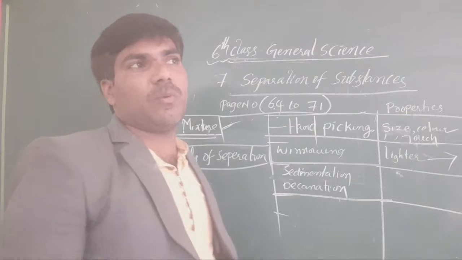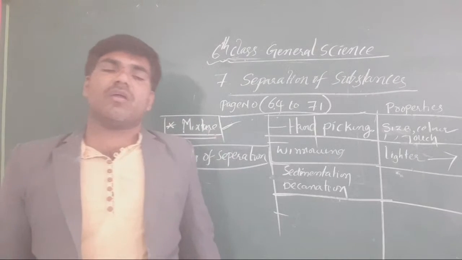That is called what? Sedimentation. Okay, clear or not, all the students?